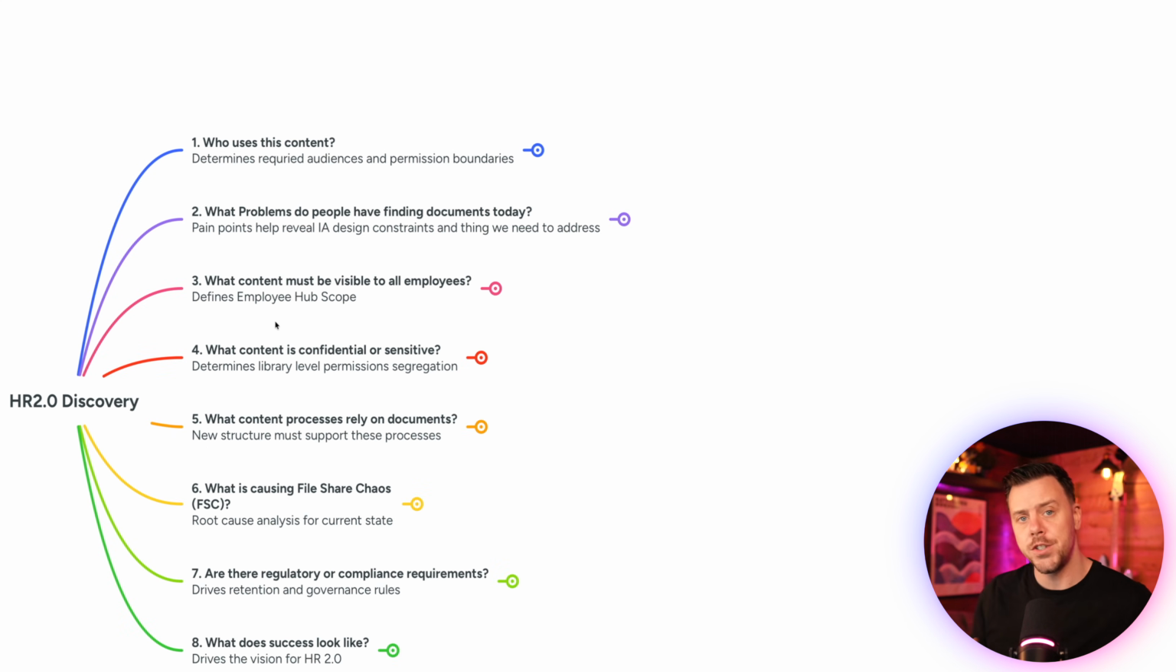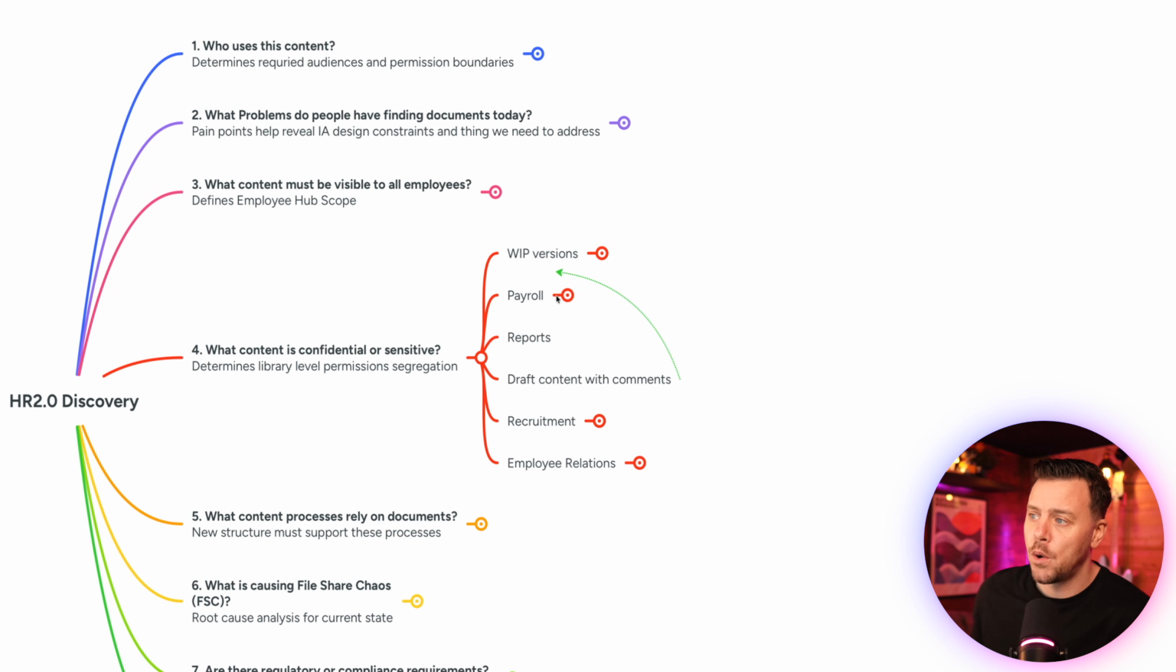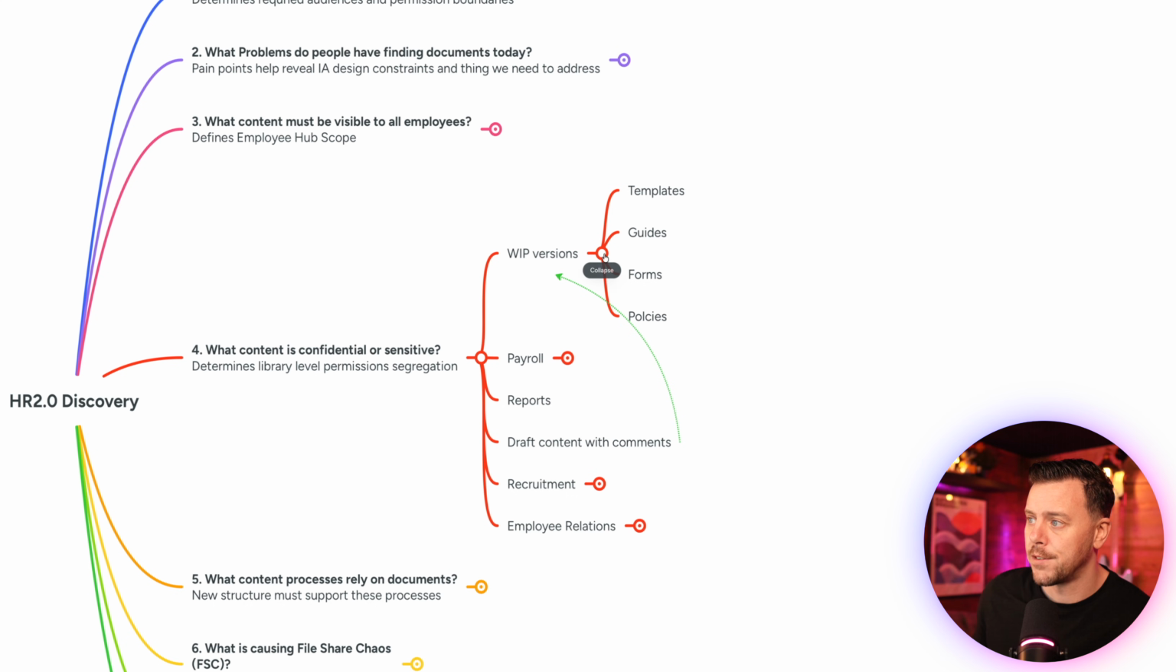So then we look at the other side of the coin and what content is confidential or sensitive, and this will probably be everything else, right? This is going to help us determine library permissions and segregation. So if we expand this out a bit more, well, we know we need work in progress versions of the same templates, guides, forms, and policies. So these are the versions that we were working on before we published them to our intranet site. These will have all the comments and the narrative around it.